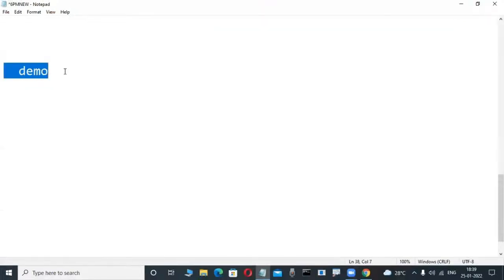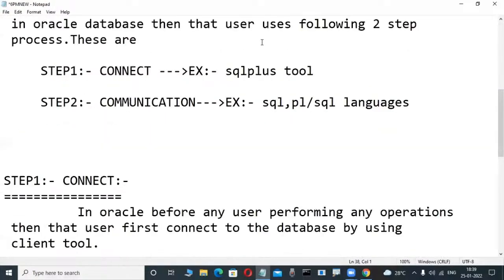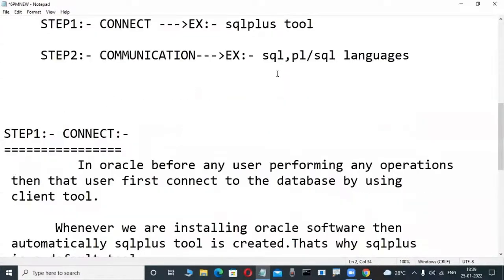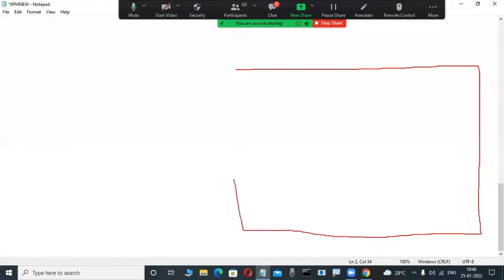This is a demo, with SQL Plus and Oracle. Observe it here, concentrate. Don't write anything from now on. Suppose you are installing Oracle software, or SQL Server, DB2, or Teradata. In any relational database software, when you install it, two parts are created, not a single part. Slowly observe, this is different. Suppose I'm installing Oracle software. Very, very important.